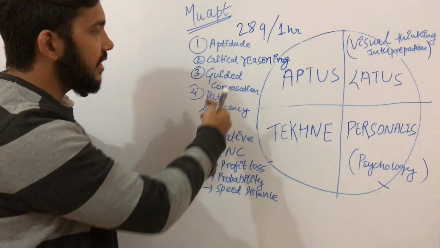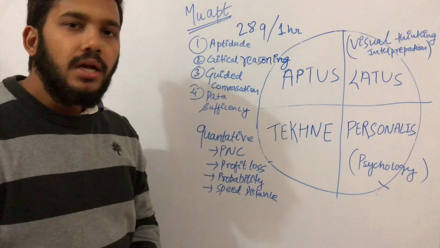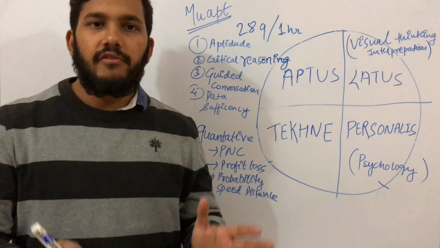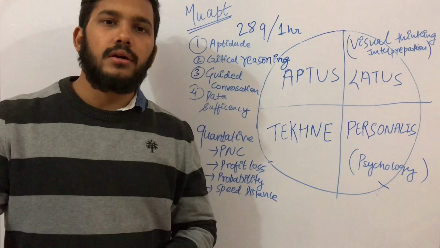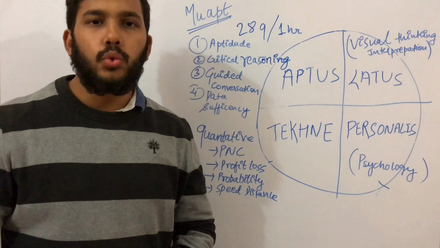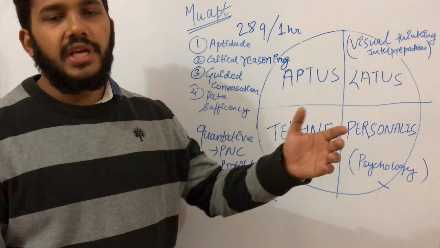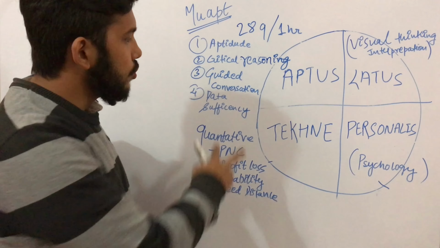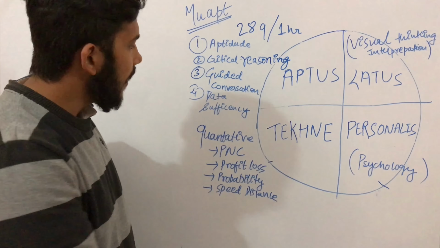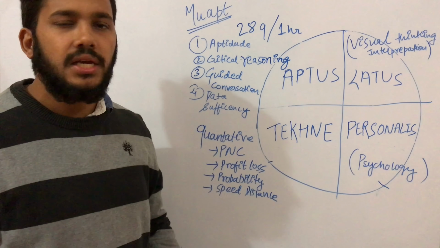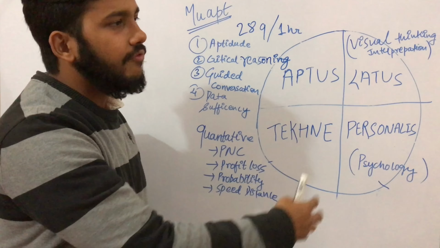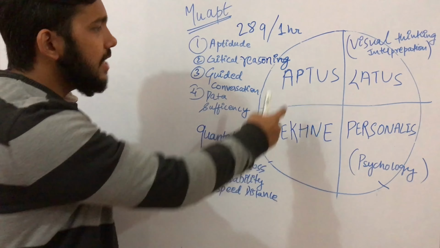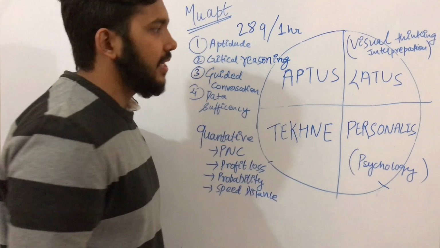Now coming to the third, that is guided conversation. Guided conversation means there will be a conversation given, like a professor talking to a student, and there will be 4 options given and you have to choose which conversation suits best. Now coming to data sufficiency, data is given and from that data you have to derive the result. These are the questions that come in the Aptus section.